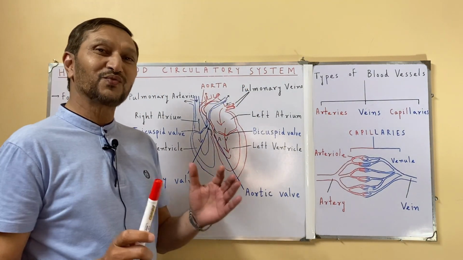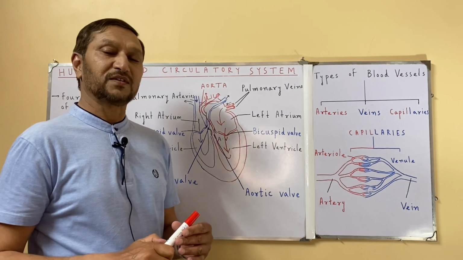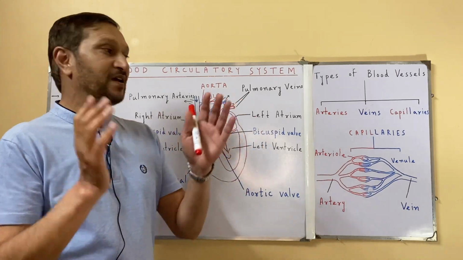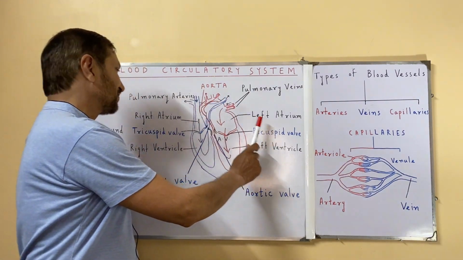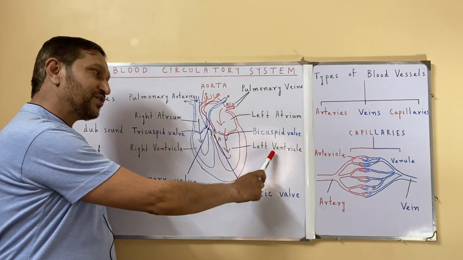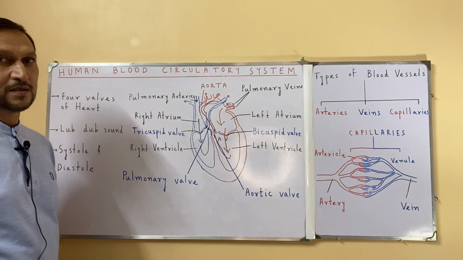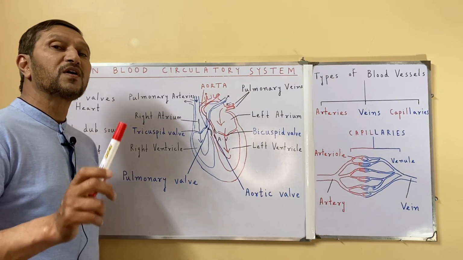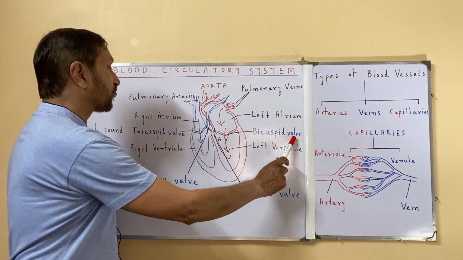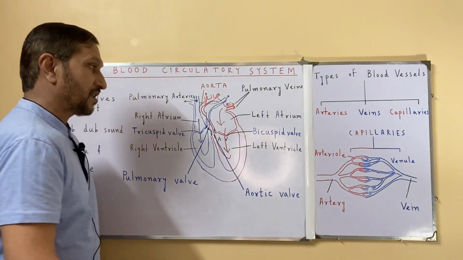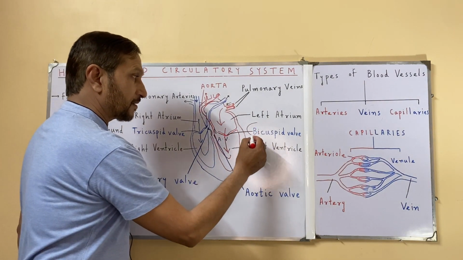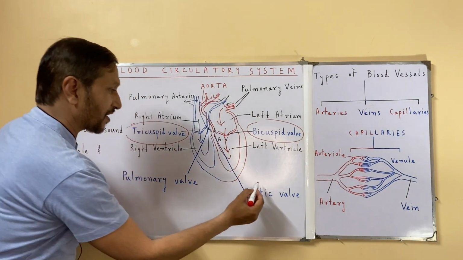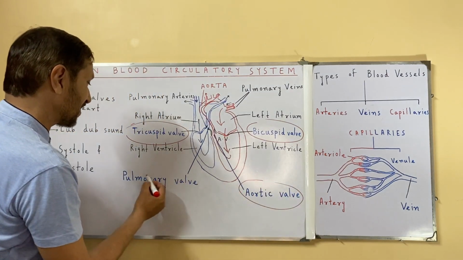So today I am going to focus on the 4 valves of the heart. As we know, there are 4 chambers of the heart, namely left atrium, right atrium, left ventricle and right ventricle. And there are 4 valves of the heart, namely bicuspid valve, tricuspid valve, aortic valve and pulmonary valve.